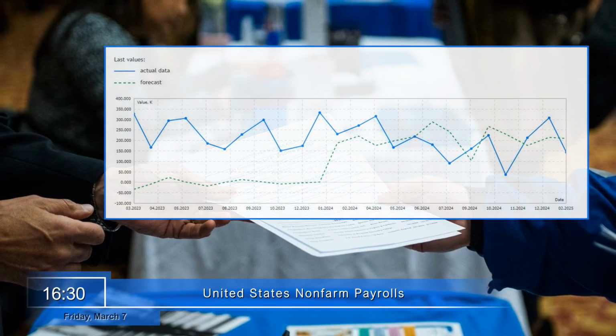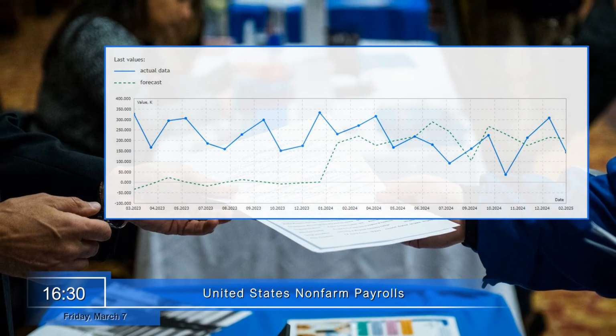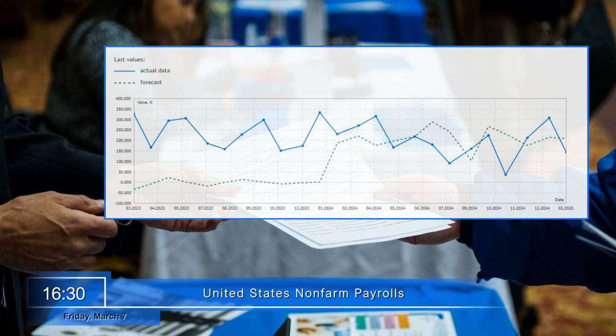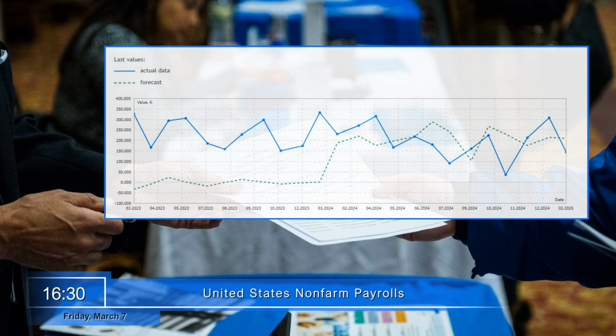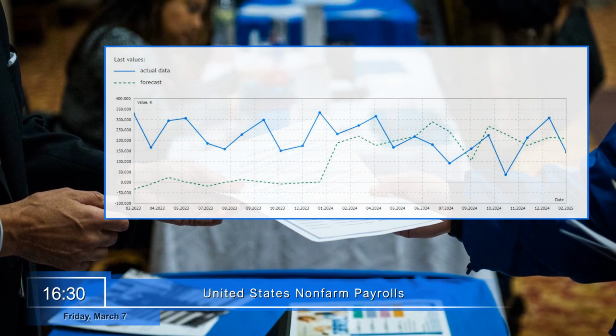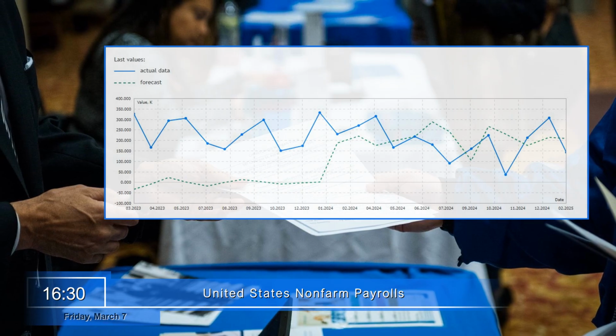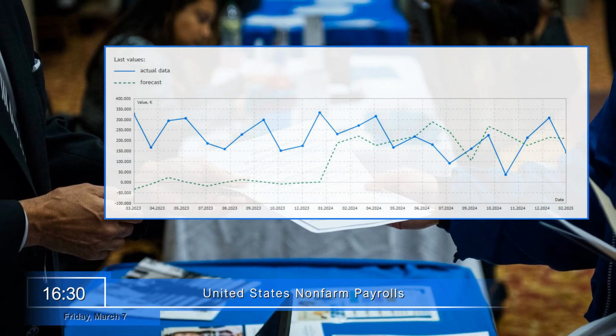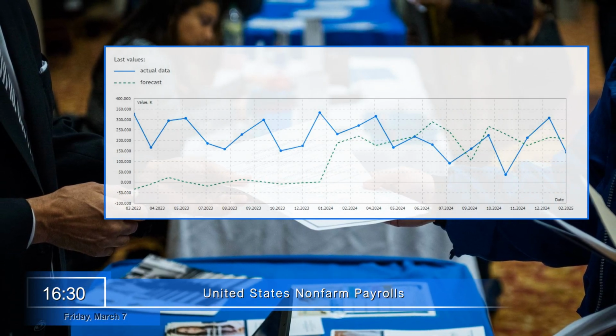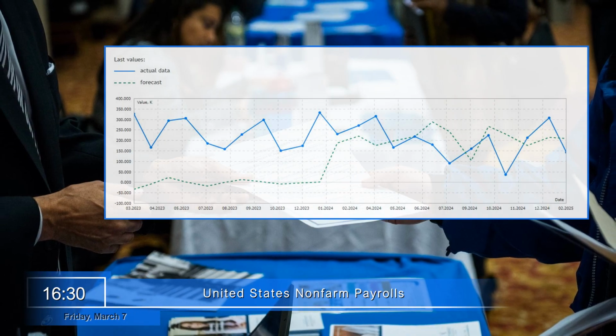Friday, March 7th. Before the weekend at 16:30, the U.S. will show the change in the number of non-farm payrolls. This indicator reflects the number of new jobs created in the reporting month in all sectors of the U.S. economy, except for the agricultural sector. The growth of the indicator positively affects the dollar's quotes.